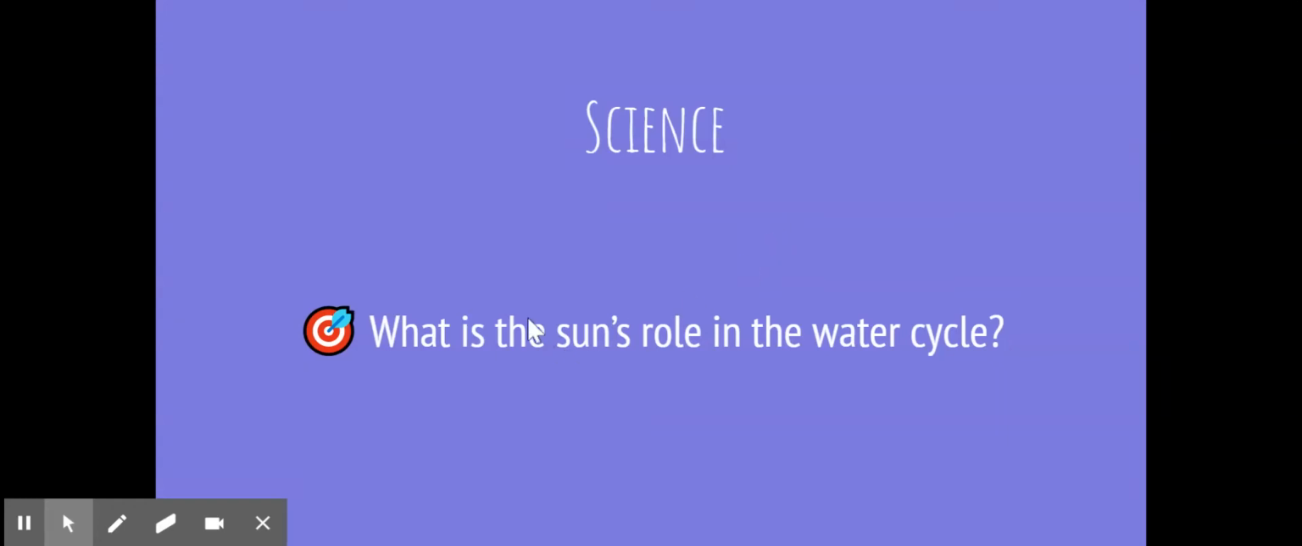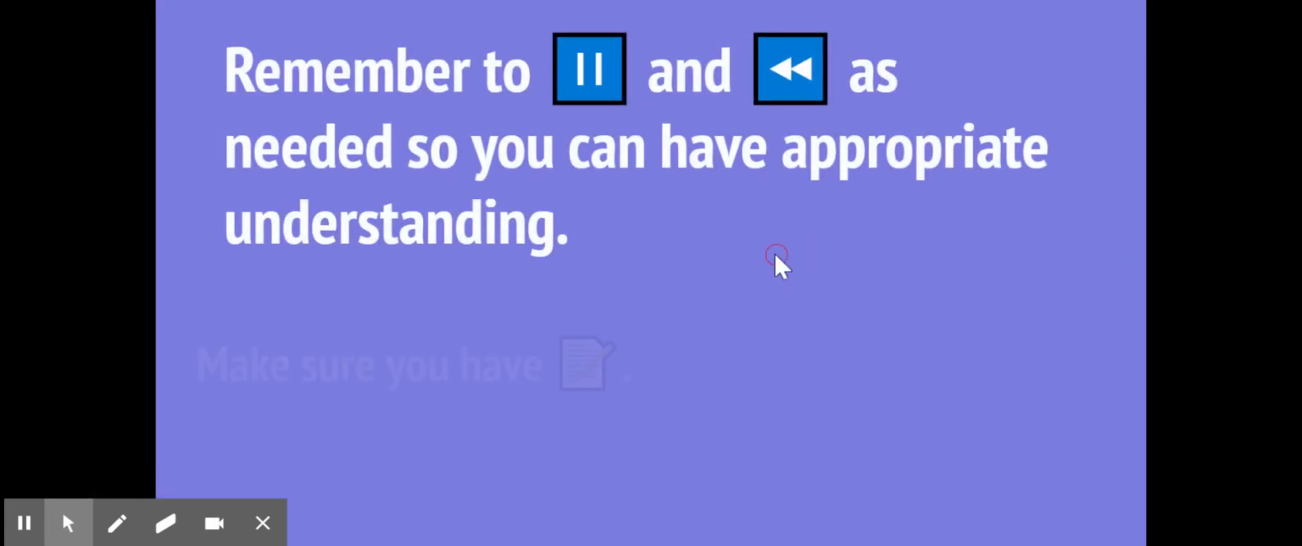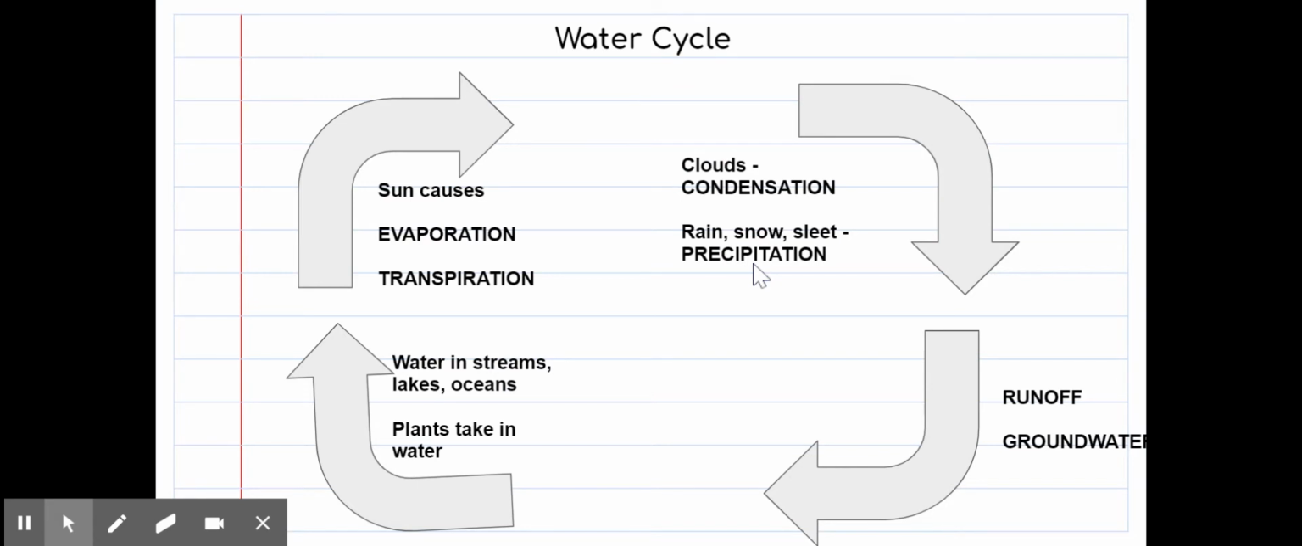All right, so let's go ahead and talk about our essential question of what is the sun's role in the water cycle? So remember to pause and rewind as you need so that way you can have appropriate understanding. And of course, make sure that you have something to write on, something to write with, so that way you can take any relevant notes that you need throughout this in order to have the most success possible on your practice and your replies.